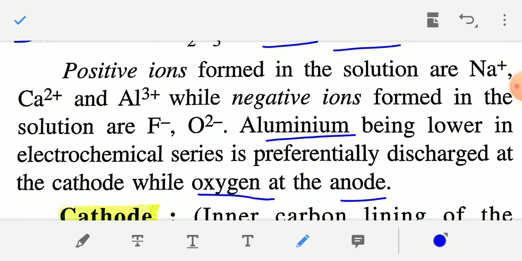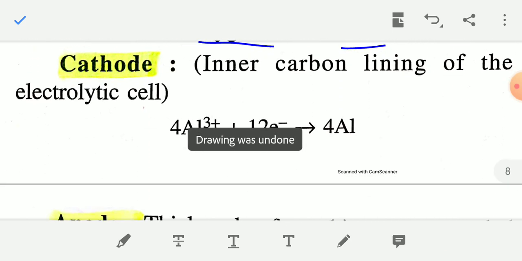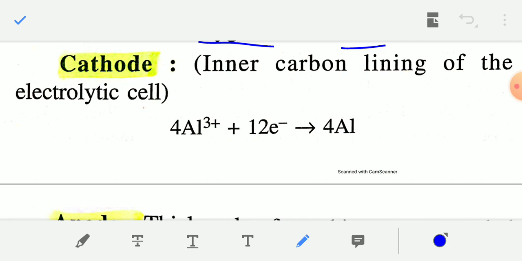The cathode is the inner carbon lining of the electrolytic cell. The cathode reaction is: each aluminum 3 plus ion will accept 3 electrons and be converted into aluminum metal, Al.